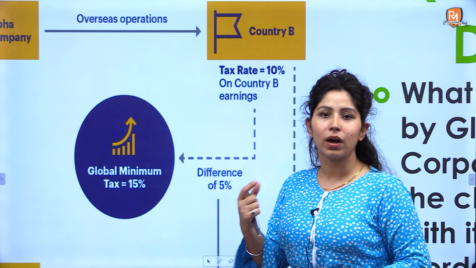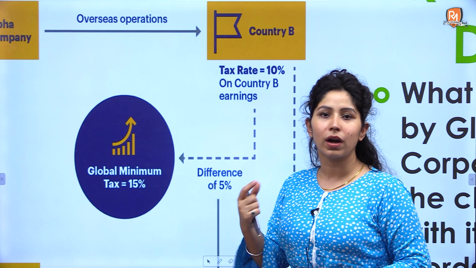Since the word minimum is used, the 15% tax has to be paid. 15% tax is liable on the company. The company is liable to pay. So this is what will happen, so the definition has been done.